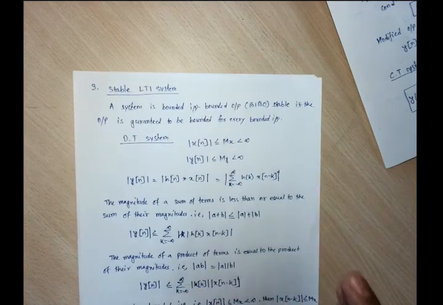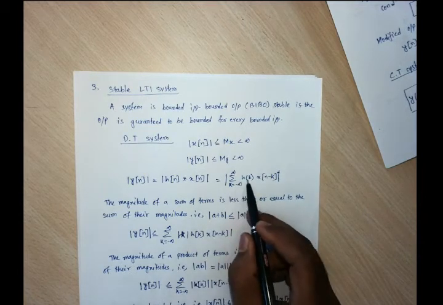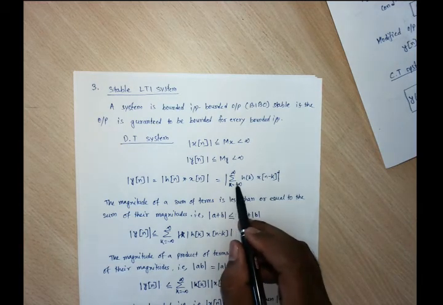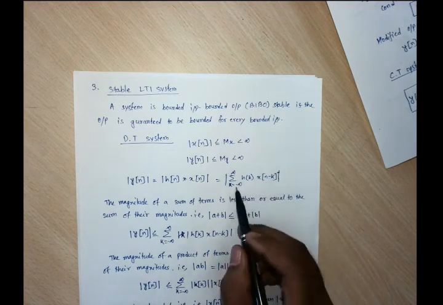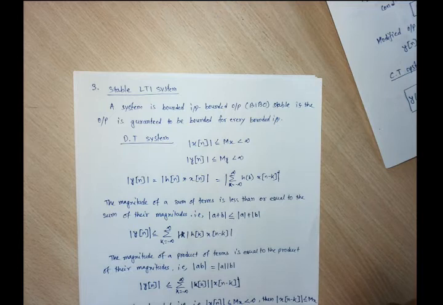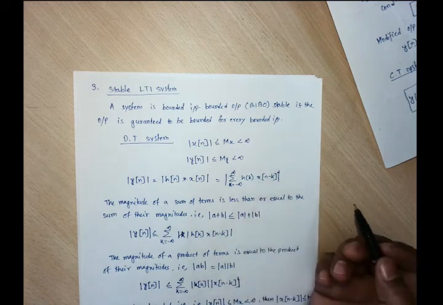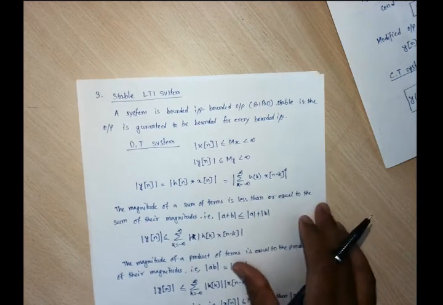We apply some conditions when considering magnitudes, because the expression has sum terms as well as multiplication terms. It has h[k] into x[n-k], for k from minus infinity to infinity.